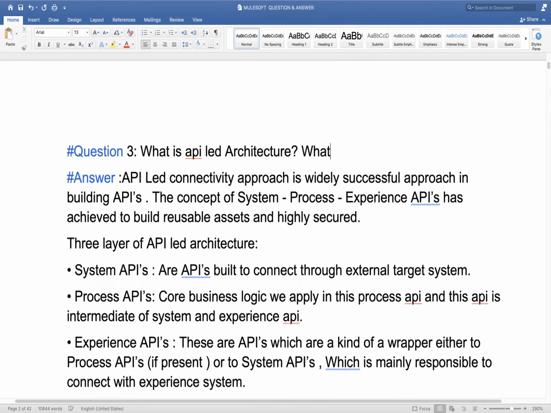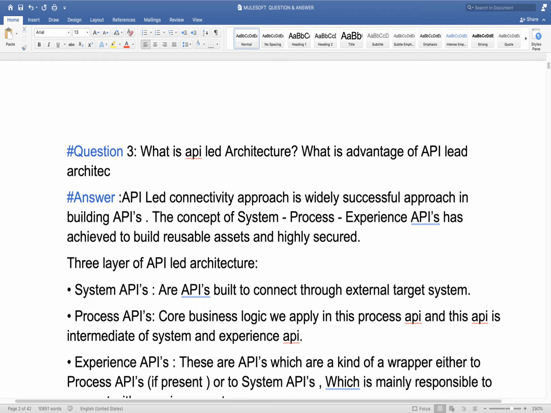Any question on this? Is it mandatory to create 3 APIs every time? No, it's not mandatory. You need to understand your client requirement. If they really need the experience layer, then only develop the experience layer. That is another disadvantage: if you create more layers, then we need more number of vCores, so it will increase the cost of your project.